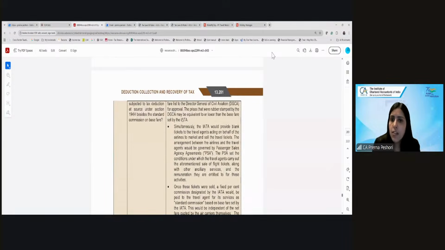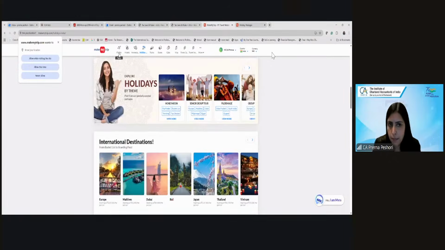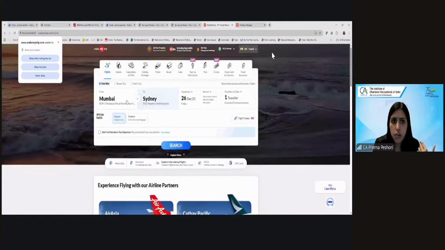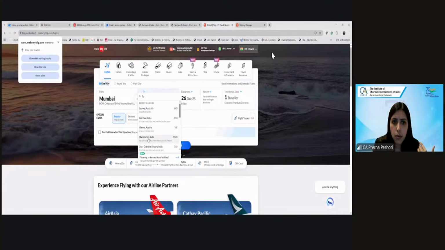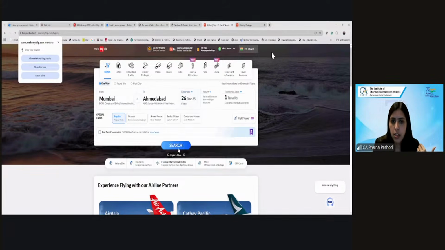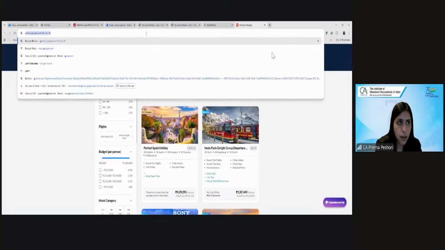Now IATA gives the blank tickets to the travel agent on behalf of the airline. Let's say Make My Trip. Look, if you see Make My Trip, let's say, for example, I go to Make My Trip and I'm checking the flight for Mumbai to Ahmedabad, let's say 26 December. And let's say I'm also going on GoIbibo.